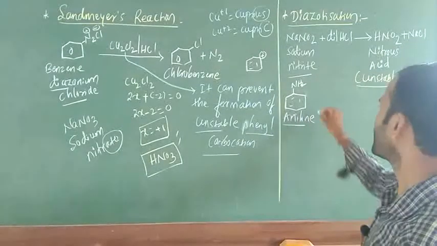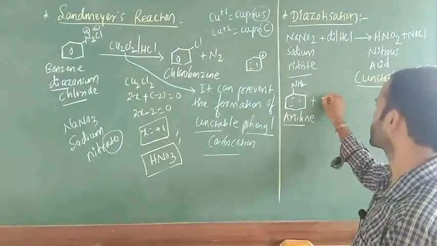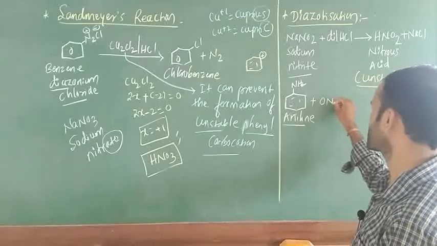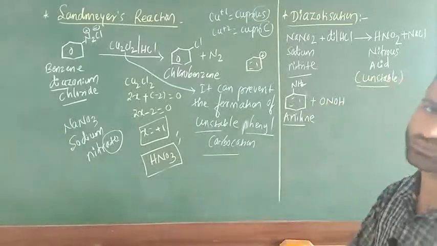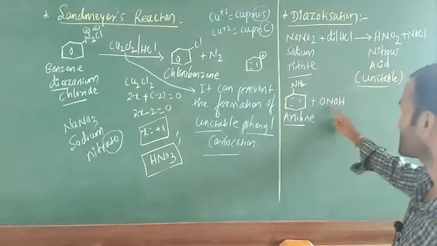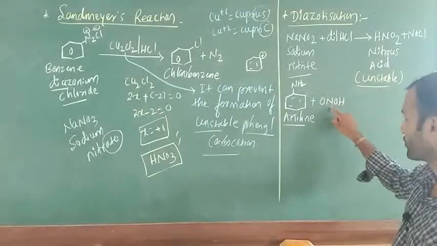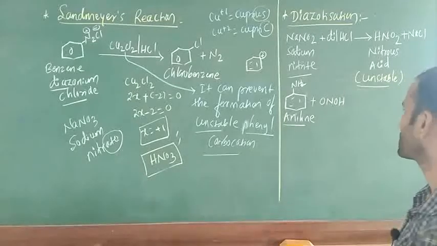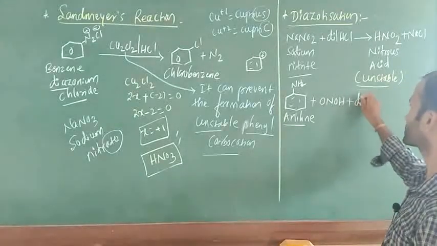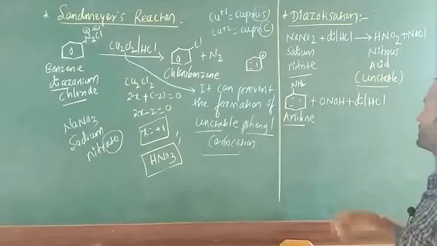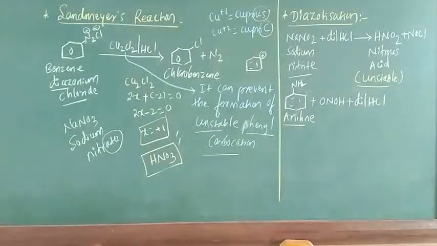This aniline can react with what? This is N, next one is what? OH. What is the name of this one? Now tell me. The same nitrous acid only, NO2, HNO2. What is the name of this one? Nitrous acid, unstable. After that, this can react with the same dilute HCl. What is the product?